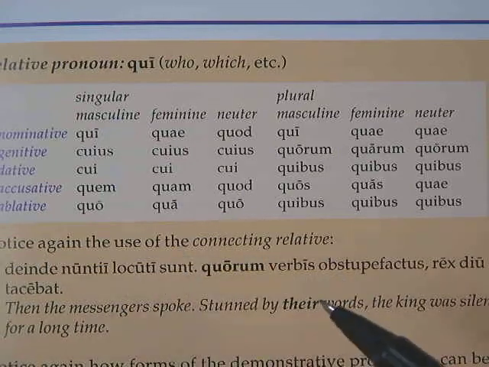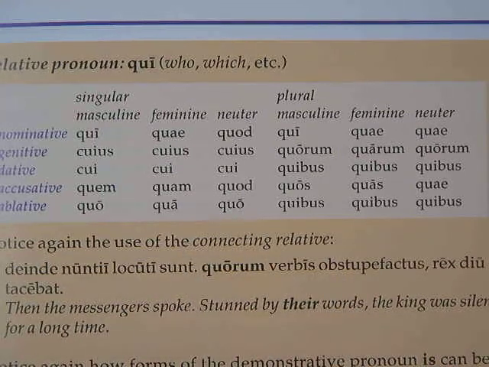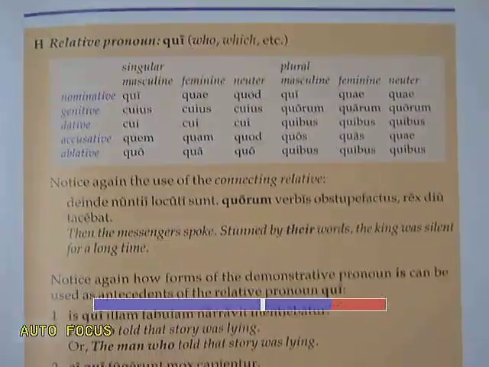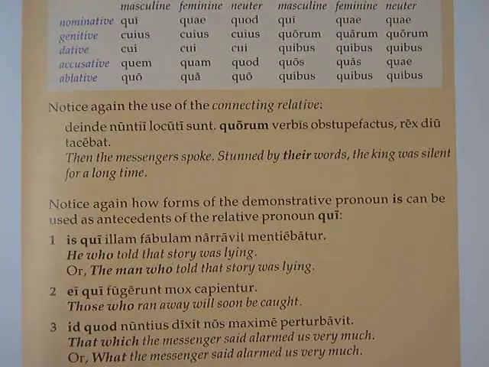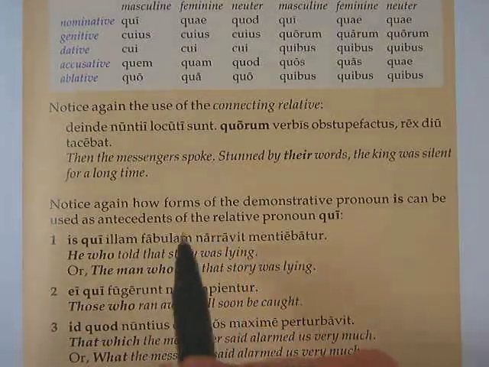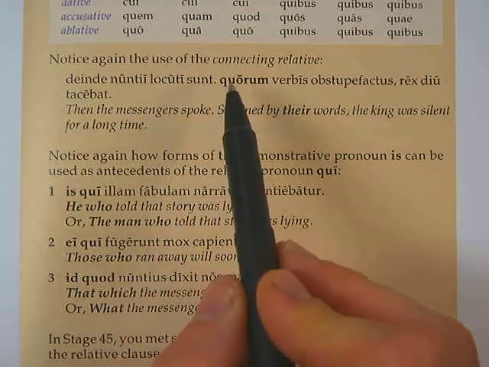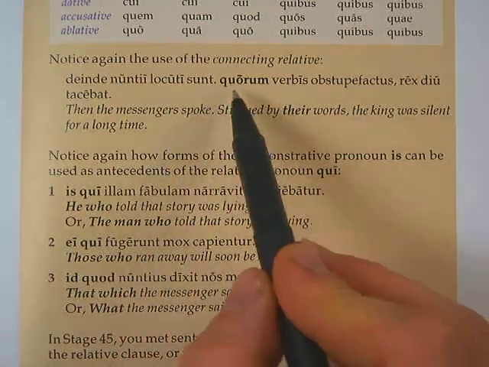Now, with using the relative pronoun, especially in Caesar, you're going to see that you don't always translate it as who or what. There are going to be times that you translate it as this or that. And let me explain why. Go ahead and take a look at these examples they give you. This is some good stuff here.